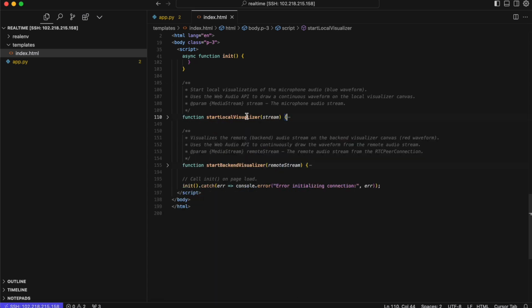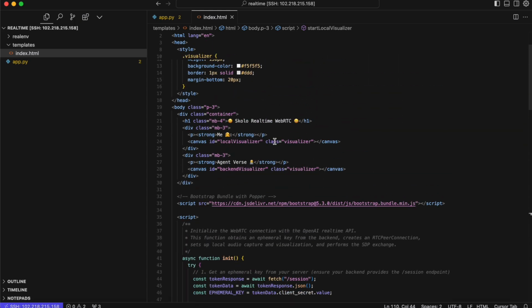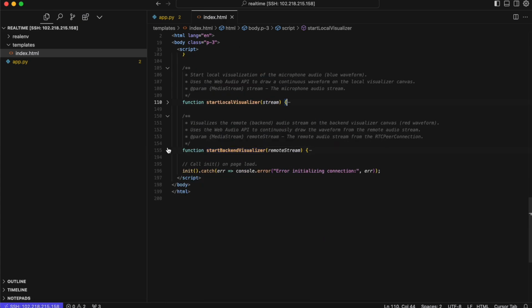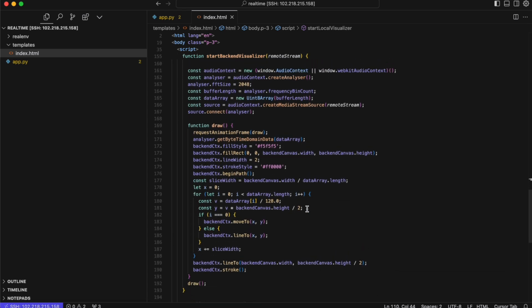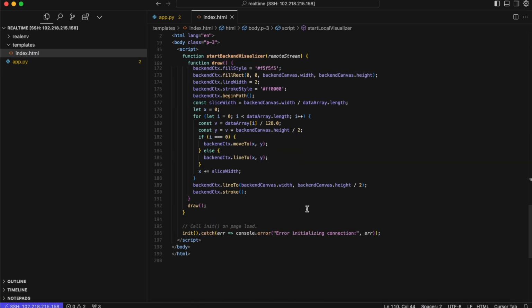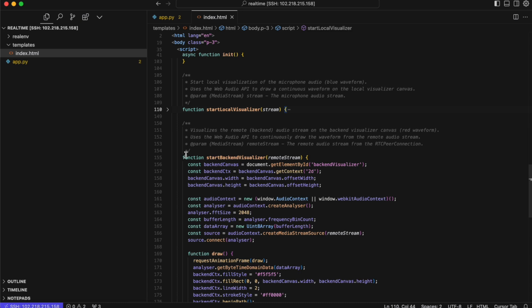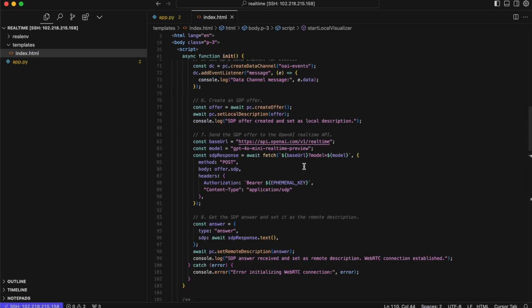On the HTML, you will see it fits in the local visualizer, and it's a canvas, so it gets painted in there. The backend visualizer visualizes the voice of the AI. I'm not going to go through the details of this. It'll work. I've tested it, so just copy and paste it and use it if you want to integrate the visualizers into your code. And that's pretty much it, okay?